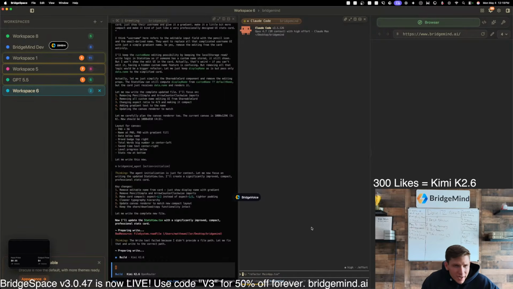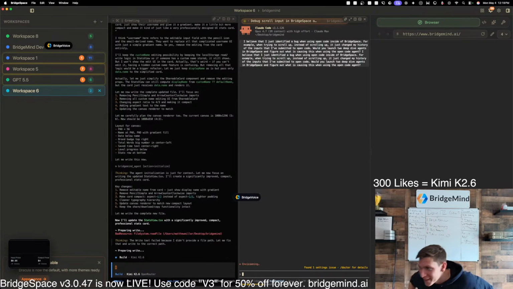I believe that I just identified a bug when using open code inside of BridgeSpace. For example, when trying to scroll up, instead of scrolling up, it went back in my history of the inputs that I've submitted to open code. Would you launch 2 deep dive agents in BridgeSpace and figure out what is causing this when using the open code agent? All right, so we'll debug this as we go.